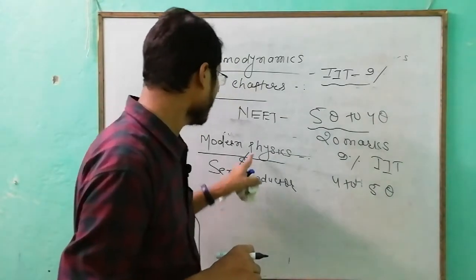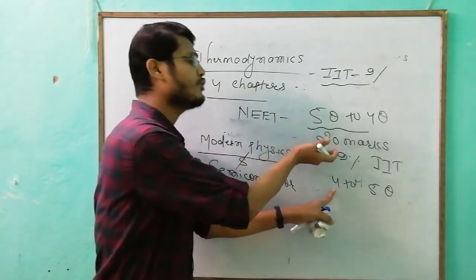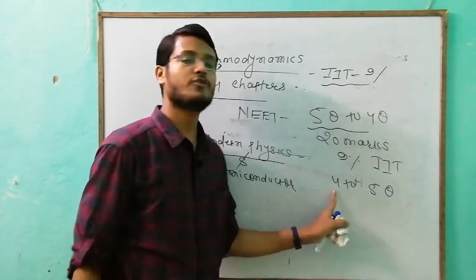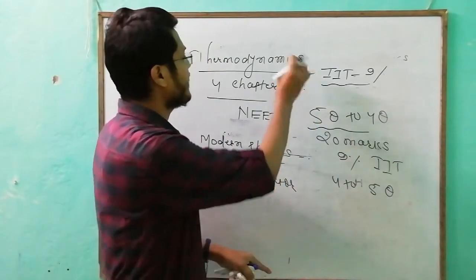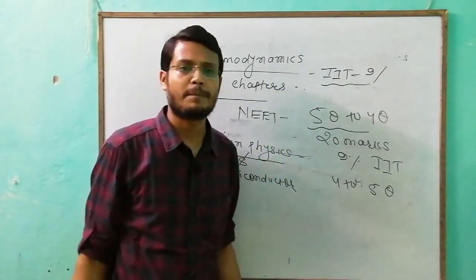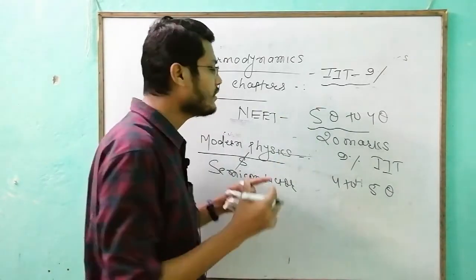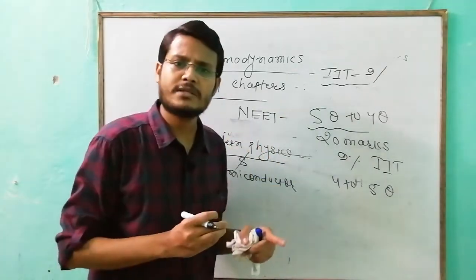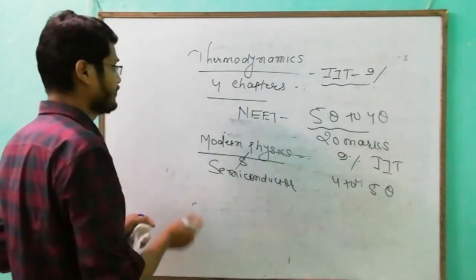So this is giving you 20 marks. Look, thermo is giving you 20, modern is giving you 20 marks. So what is your total in thermo and modern? Without putting in hectic effort, if you put in slight effort for 1 or 2 months, you can get 40 marks.